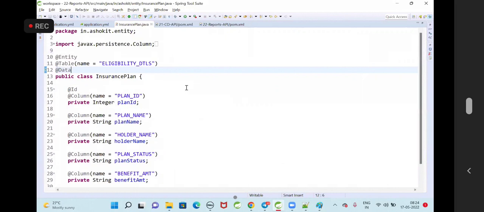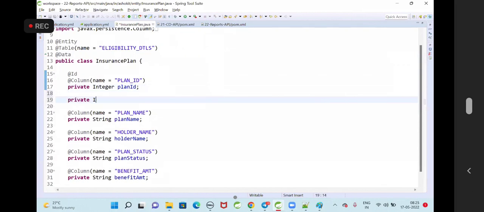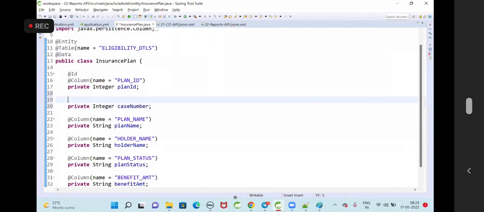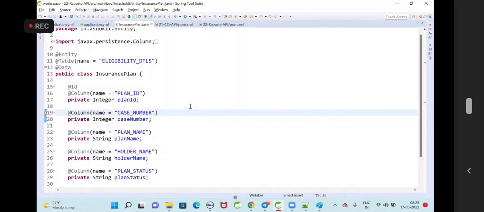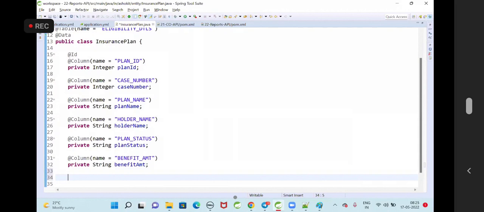Reports API is going to communicate with the eligibility details table. Plan ID. Here we will have a case number also. Private integer case number, @Column(name = "case_number"). Okay, denial reason also will be available: plan status, benefit amount, plan name, holder name, status, benefit amount, denial reason.